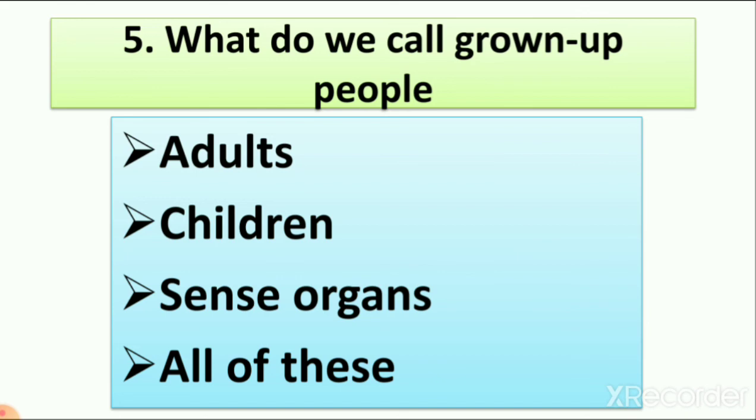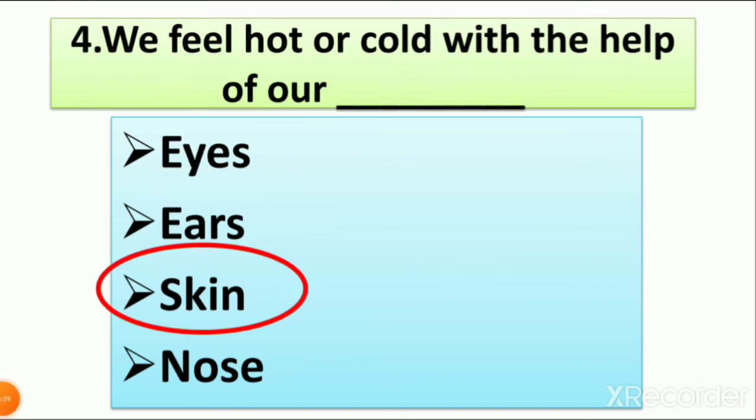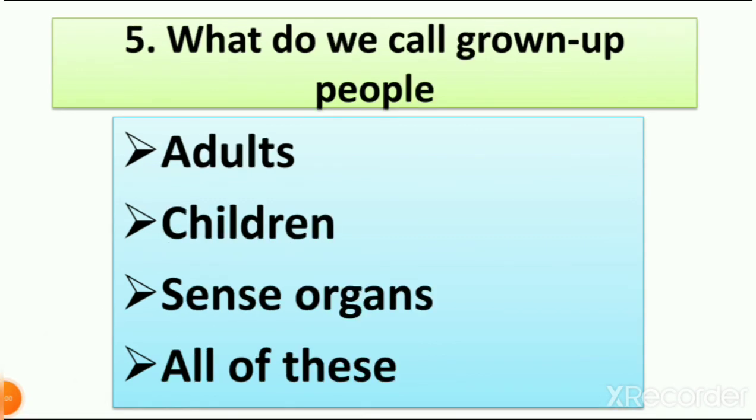What do we call grown up people? So when we learn about sense organs, we learn that sense organs are the parts of the body which help us to feel the world around us. So it means we are not calling grown up people sense organs.